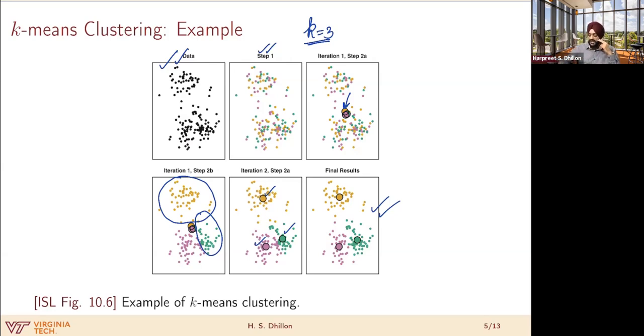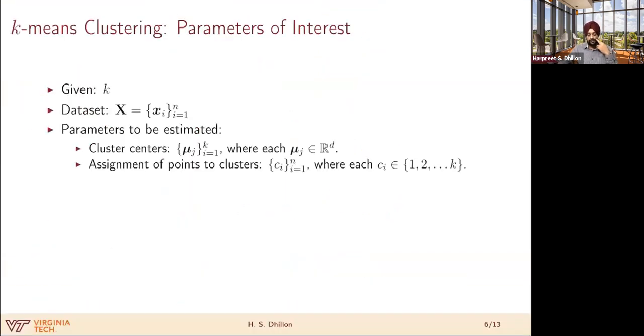Now, let's also see, can we make sense of what it is doing? In order to do that, I will be introducing some variables, some parameters, just to pose the problem a little bit more formally. So I'm given k clusters.